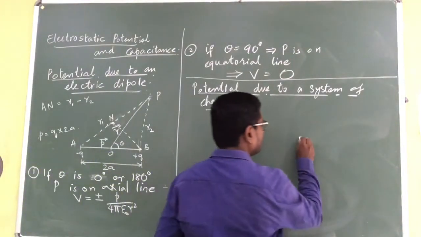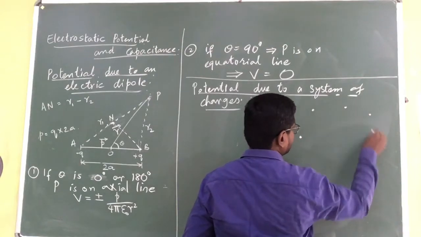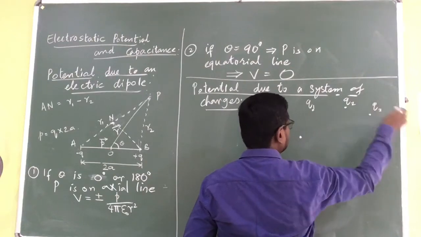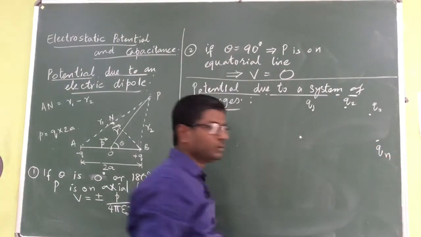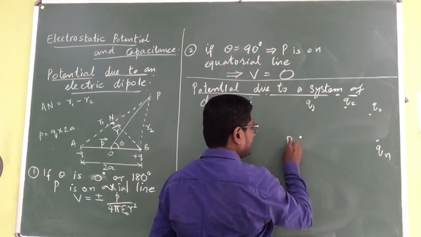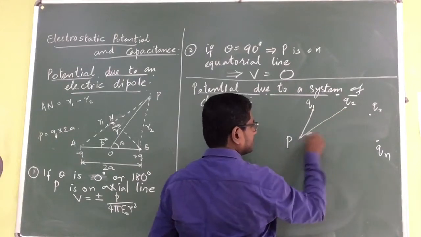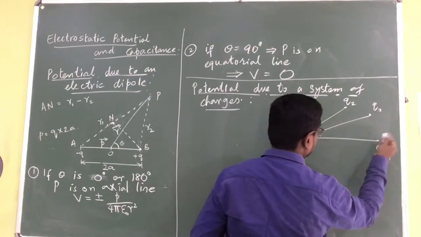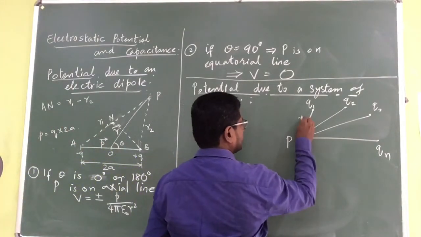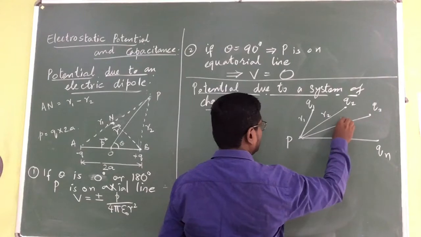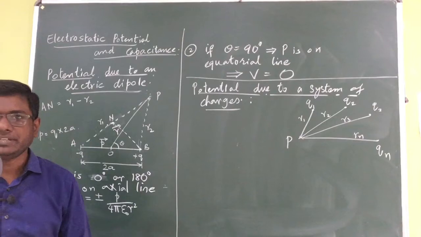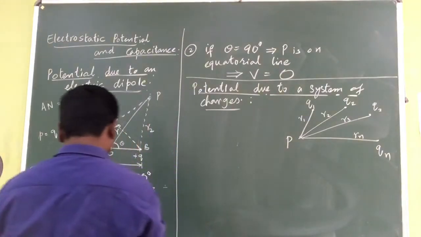So what we want is a point and some number of charges. Let us say this is Q1, this is Q2, this is Q3, and for simplicity I am going to just take it as Qn, the nth charge. I am going to draw the lines. This is my point P where I am going to find the potential. And there are n number of charges. It is not necessary that I should show only 3 or only 4. For this, the distances will become R1, R2, R3, and this I am going to take as Rn.